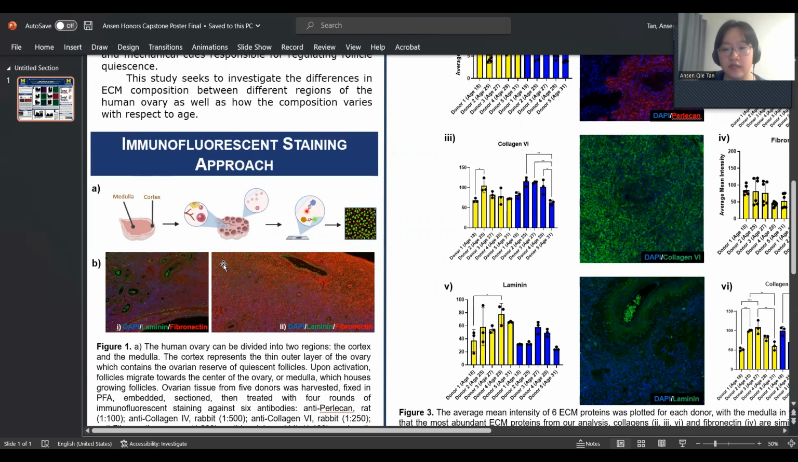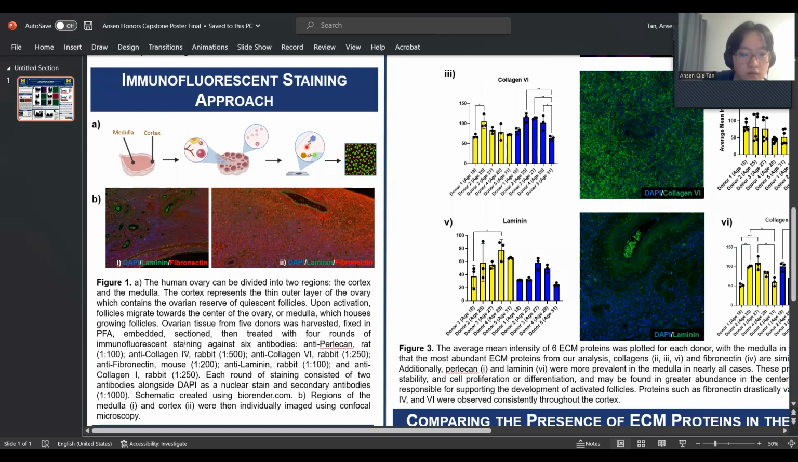So in this investigation, we're going to be looking at 6 essential proteins in the ovarian ECM, and they are right here, this list right here. It's 3 collagens, so collagen 1, collagen 4, collagen 6, fibronectin, laminin, and prolactin. And these are all essential proteins within the ovarian ECM shown ubiquitously throughout the cortex and medulla.